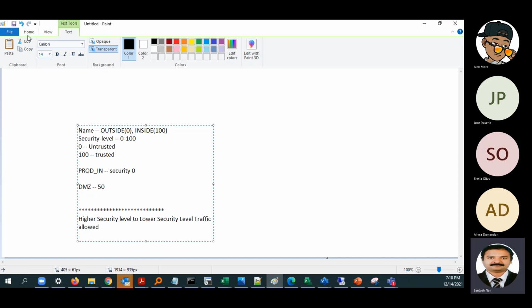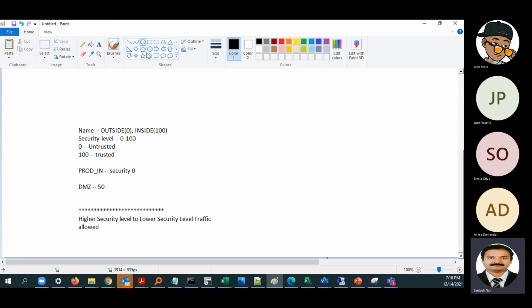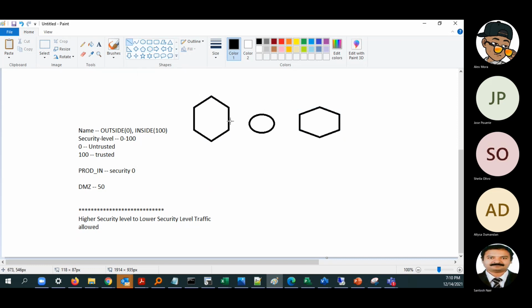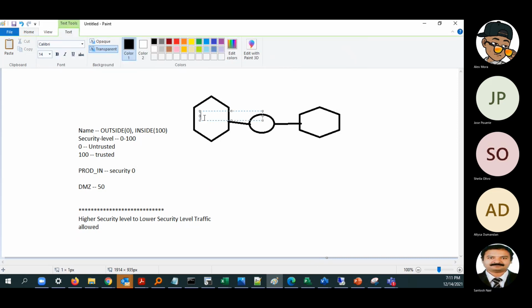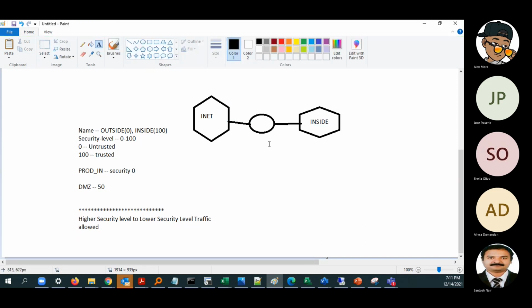I can show you in terms of a firewall. Suppose this is a firewall, a 2-arm firewall. This is the internet, and this is inside.